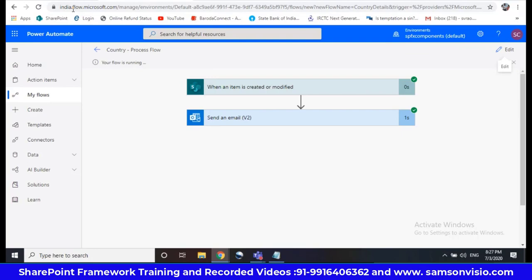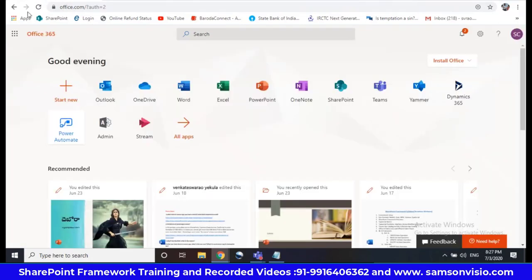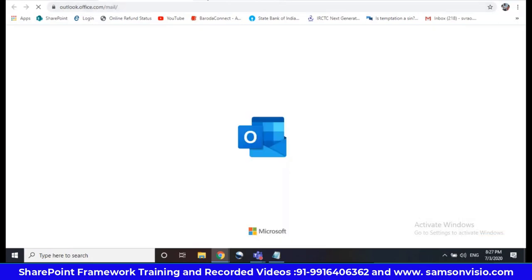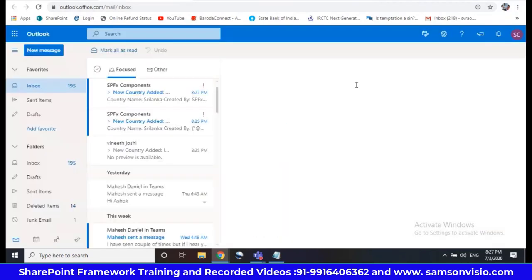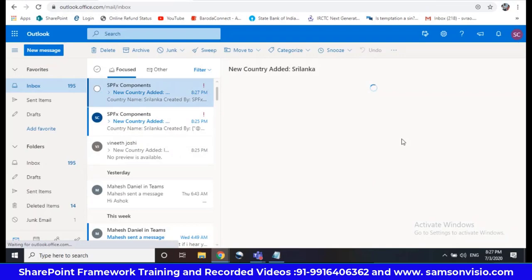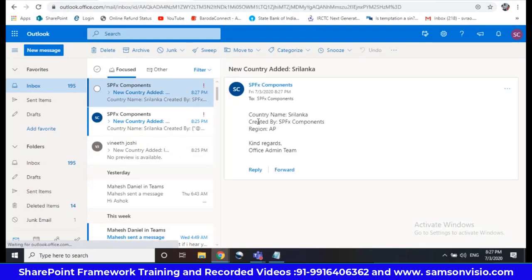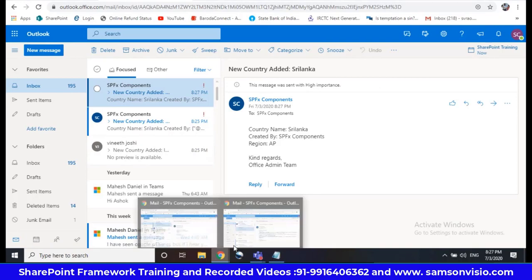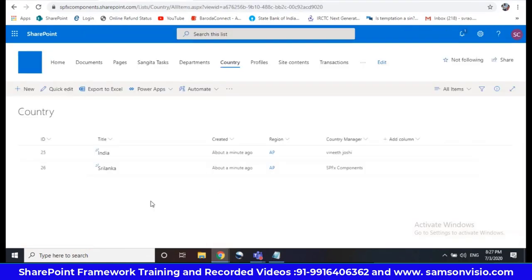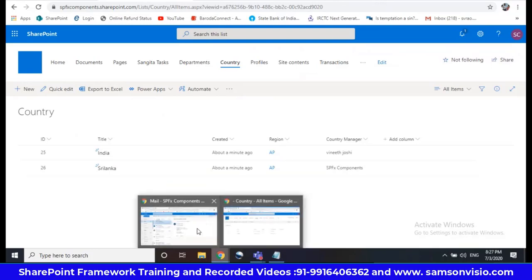Just opening my Outlook, it is successful and I got the mail. See, now it is giving SPFX components. Got it. I'm not doing anything, I have just configured it for this list, so the backend is working properly.